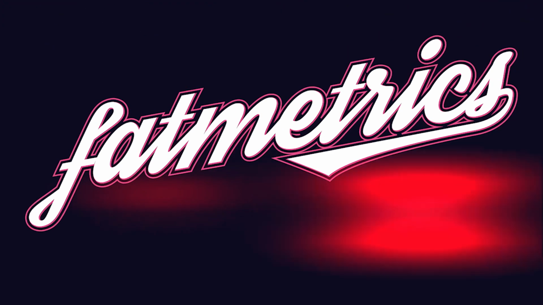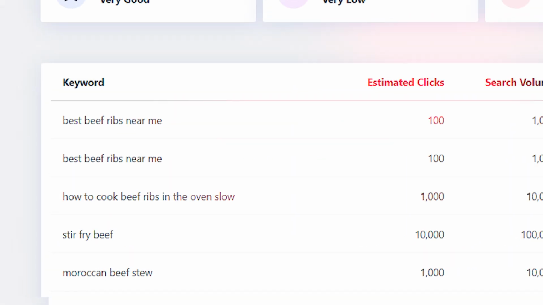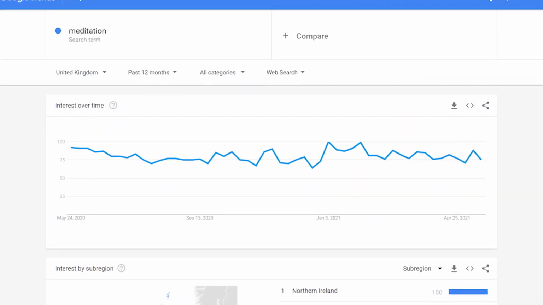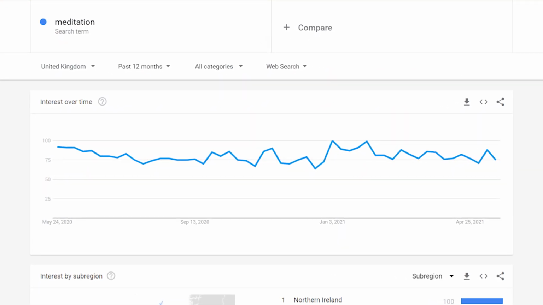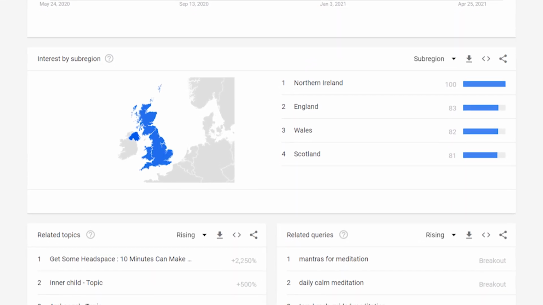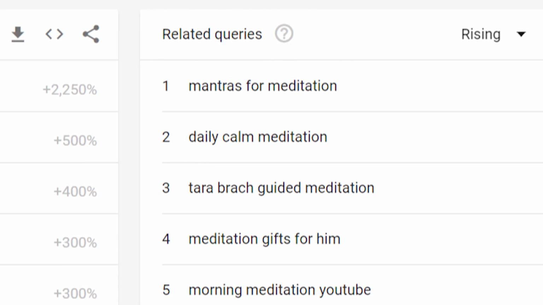So if you go into Fatmetrics and you put in a keyword, you'll see a list. And this list is all the different keywords and their trending score. But if you're using Google Trends, you'll probably find that the topic that you're researching isn't doing so well. Simply scroll down to the bottom, look at related topics and related queries, and you'll see a whole list of what's breaking out and what's trending about the topic.